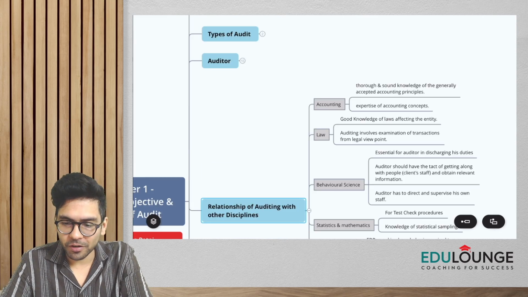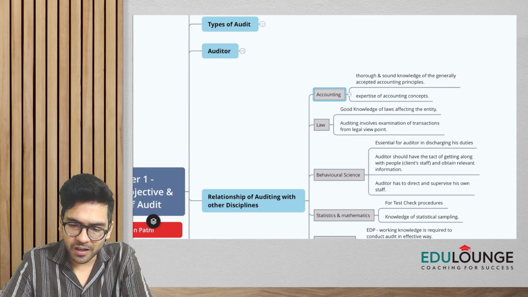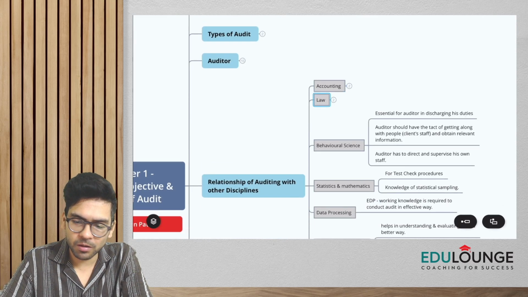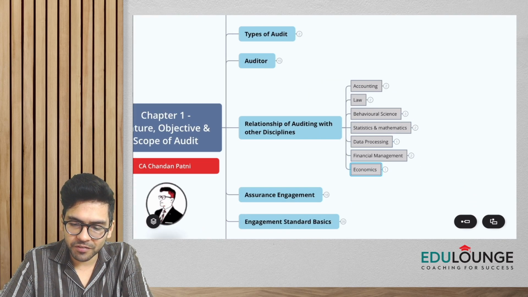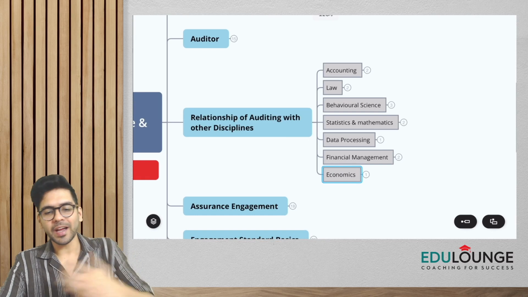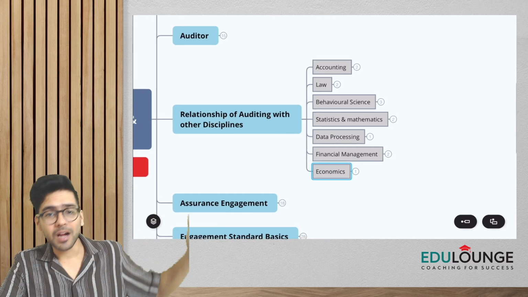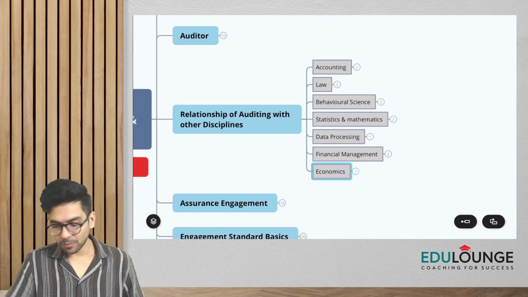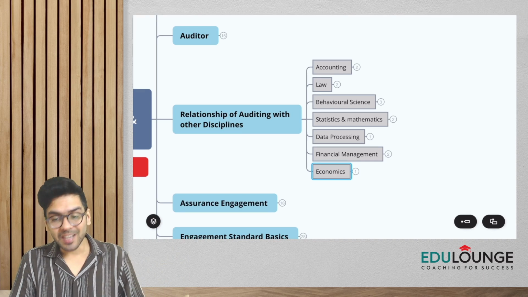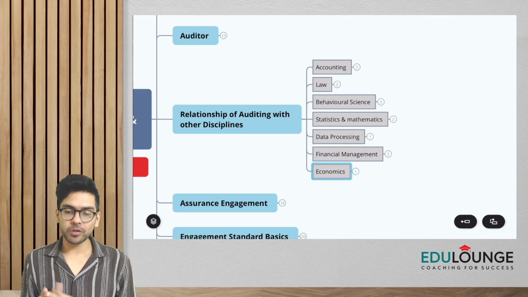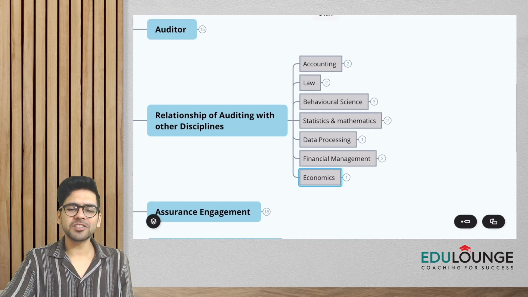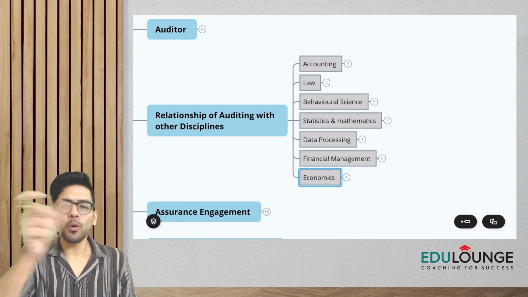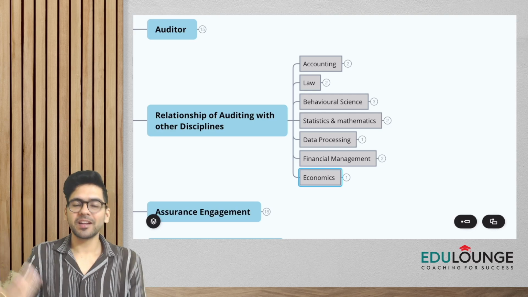So yes, auditing does have certain relationships, guys, with a lot of other disciplines or subjects. What are the things that we have to cover here? Auditing has certain relationships with accounting, with law, with behavioral science, statistics and mathematics, data processing, financial management, and economics. Now we are just quickly going to understand how auditing is related to these subjects, guys.